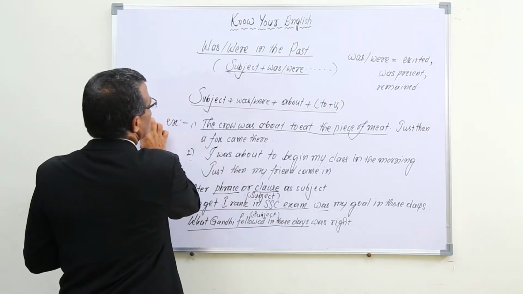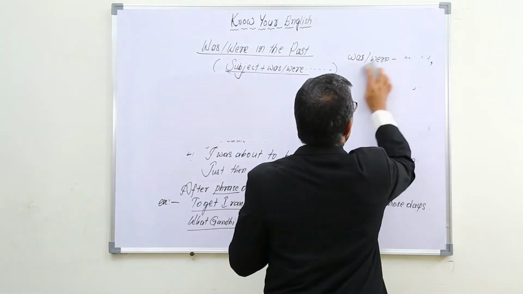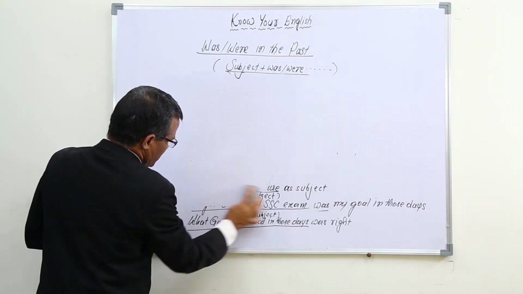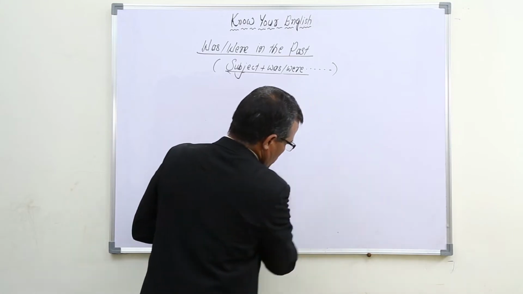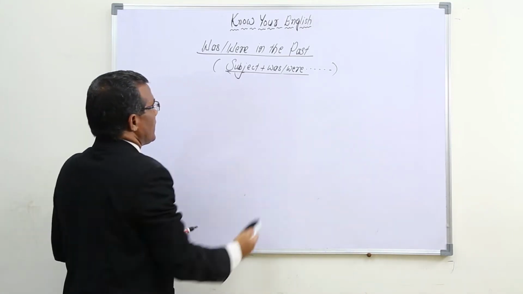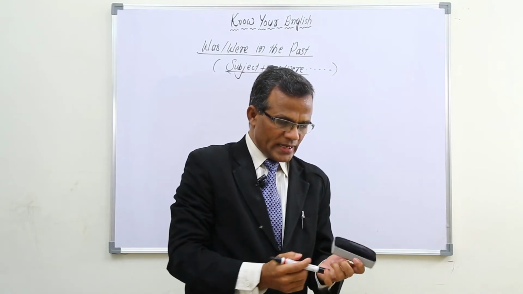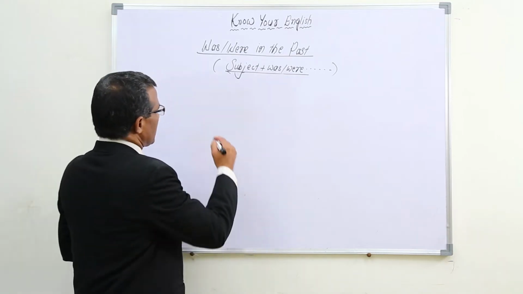Now we are switching over to questions part. So how to frame questions positively and negatively? It's very easy. As was or were are be forms, we can easily change the order of subject and was or were.